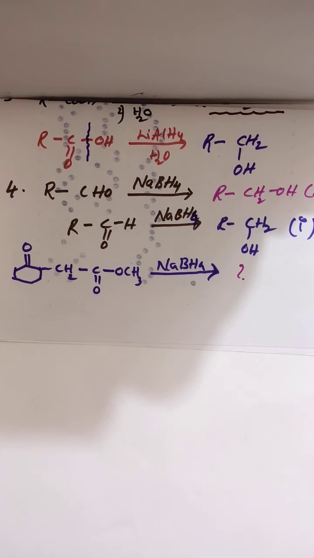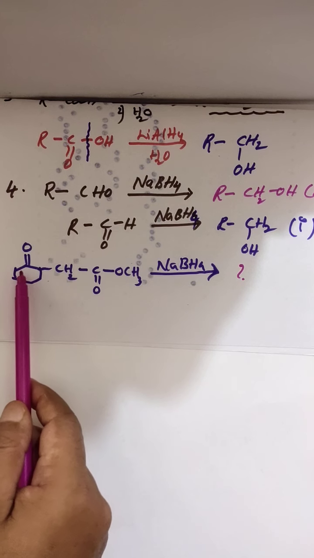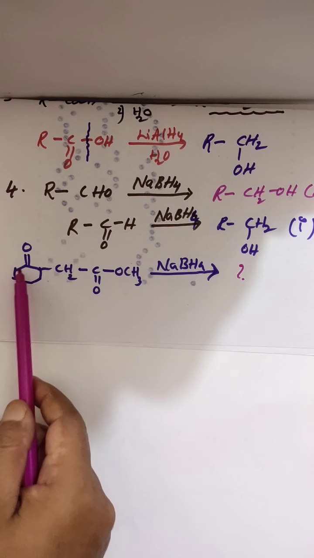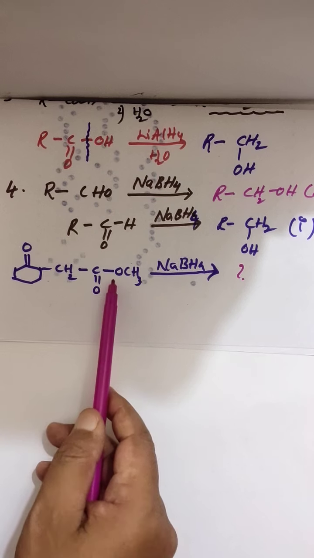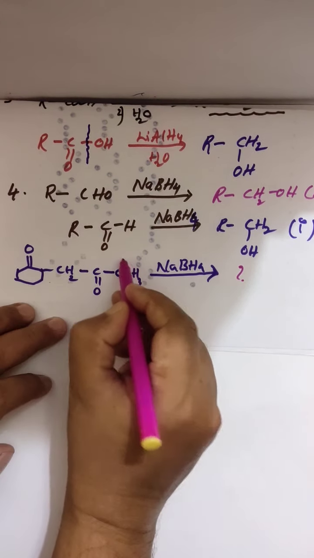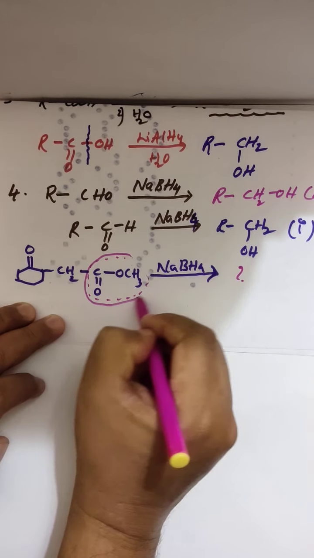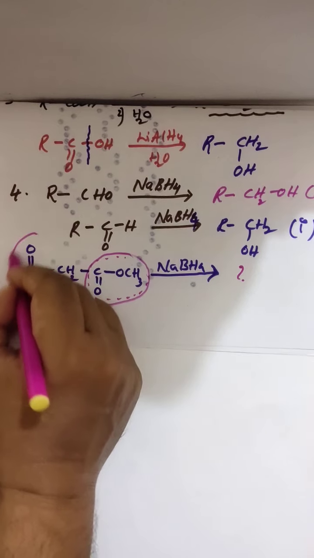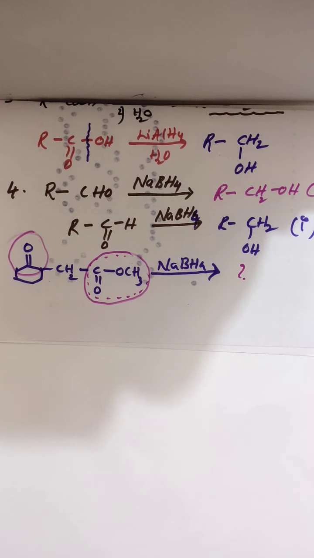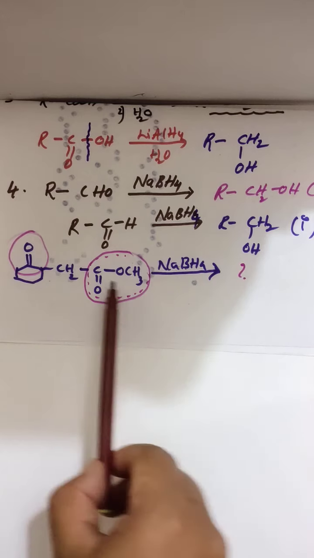Look here. In this reactant, 2 types of functional groups are there. C double bond O, ketone. And here COOR, the ester group, and here the ketone group. I told you that sodium borohydride can reduce ketone or aldehyde to alcohol, not ester.